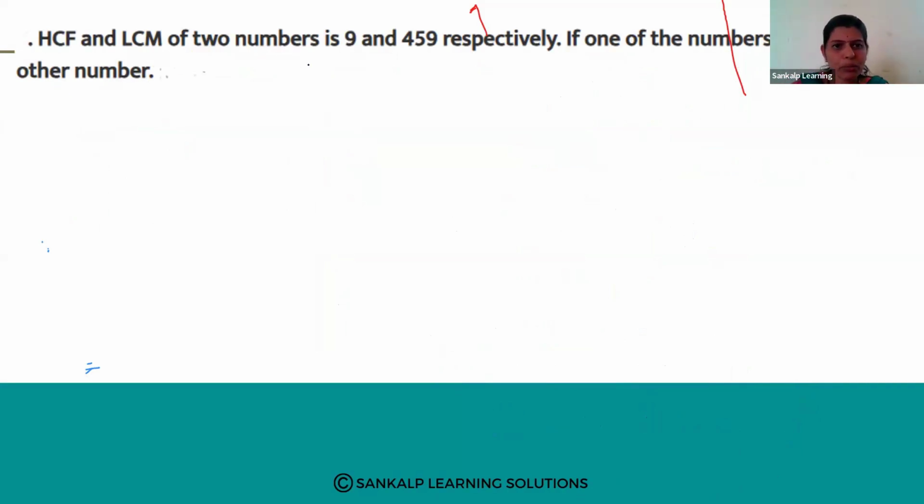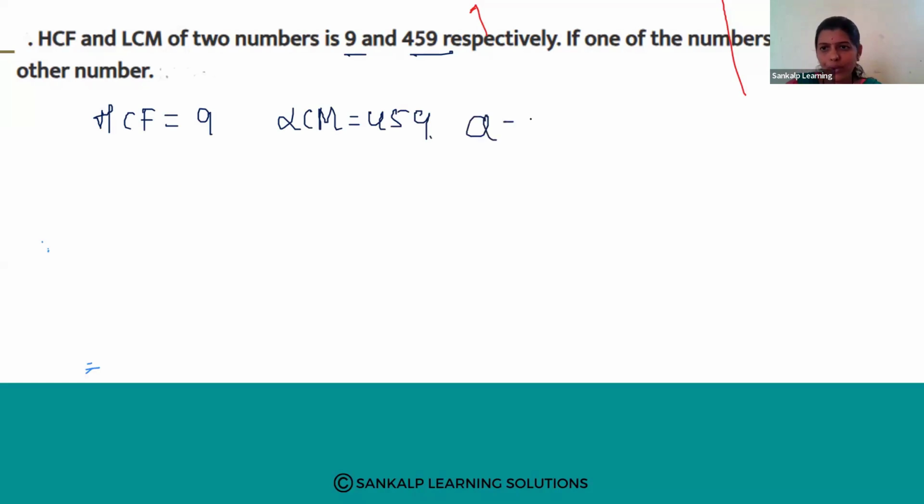The HCF and LCM of two numbers are 9 and 459. If one number is 27, find the other number, that is B. HCF is 9 and LCM is 459. A is given as 27. B we don't know, we have to find the value of B.